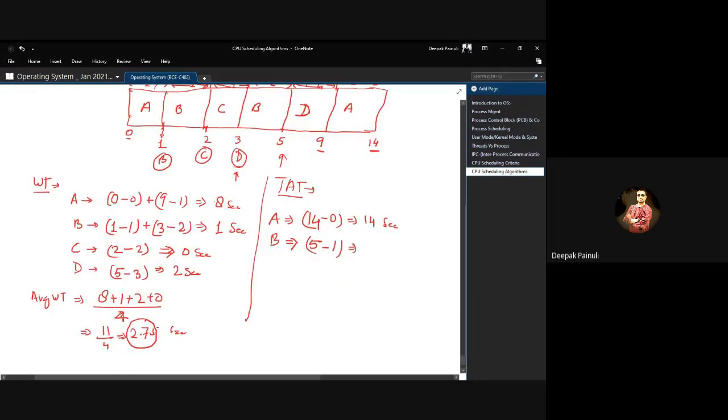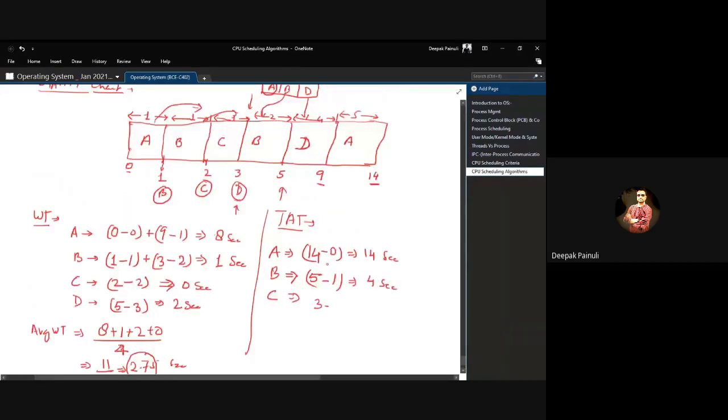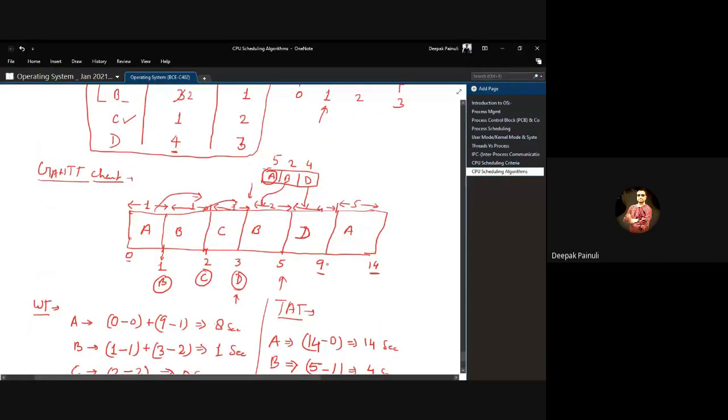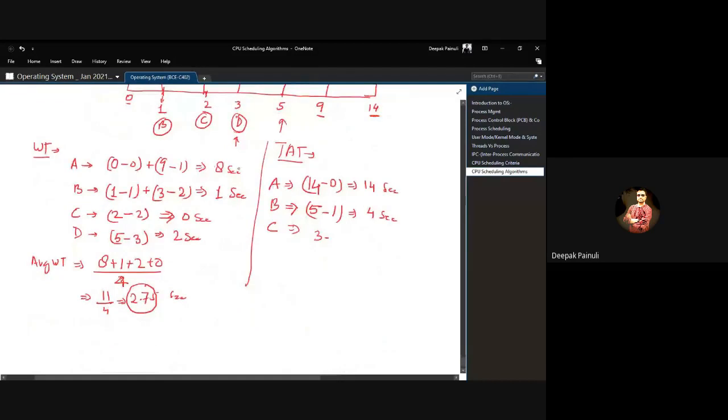So total turnaround time will be 4 seconds. For C, C got terminated at 3, and it arrived at 2. That means 1 second was the total turnaround time for C.